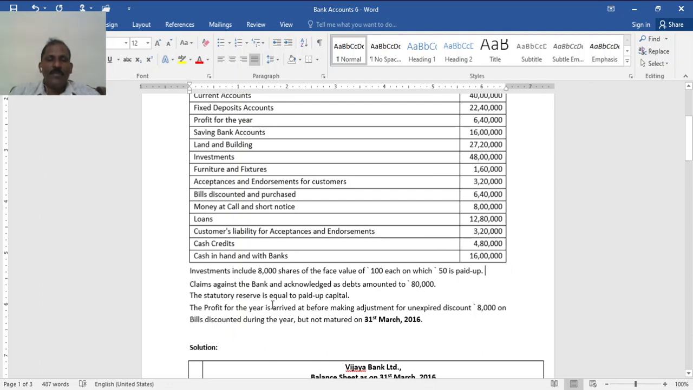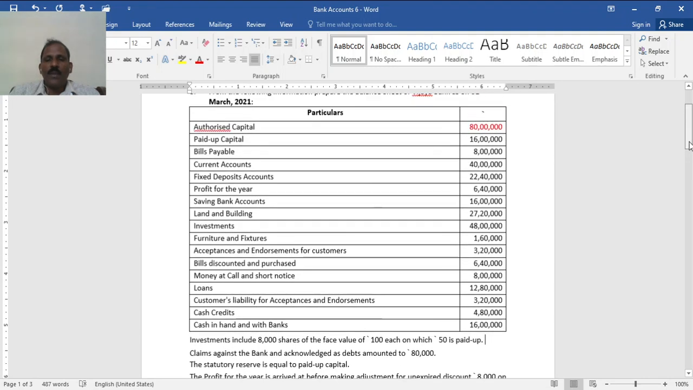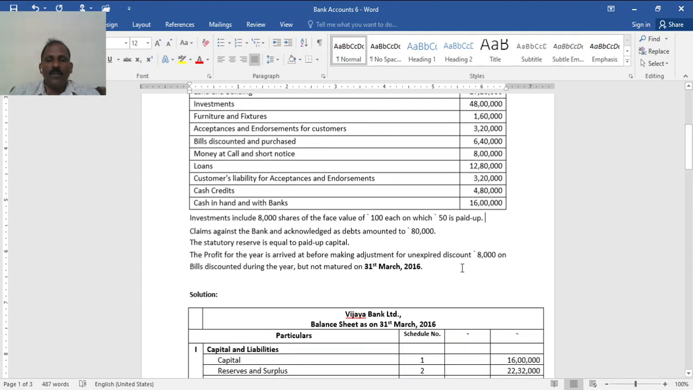Then claims against the bank acknowledged as a debt, the amount is 8,000. So claims against the bank, that has to be adjusted. Then statutory reserve is to be created to the extent of paid up capital. Capital paid up is 16 lakh. Here you have to create 16 lakh. In this sense, in reserves and surplus, you have to consider that.